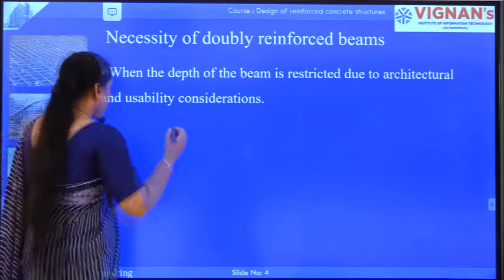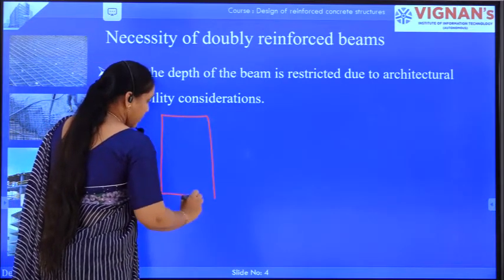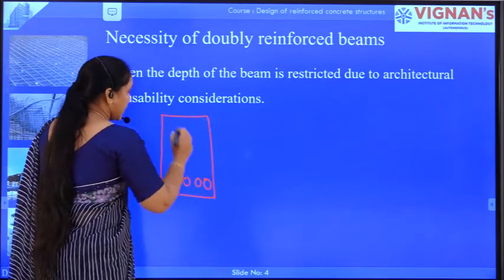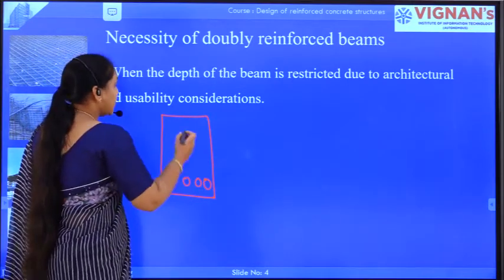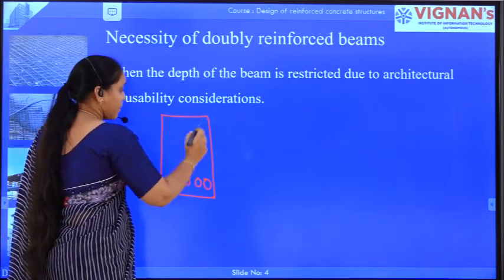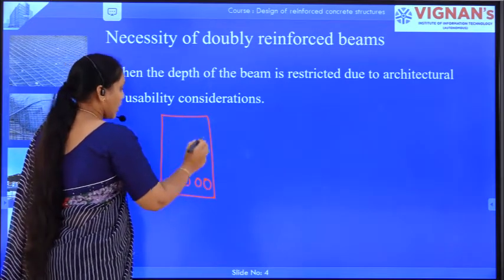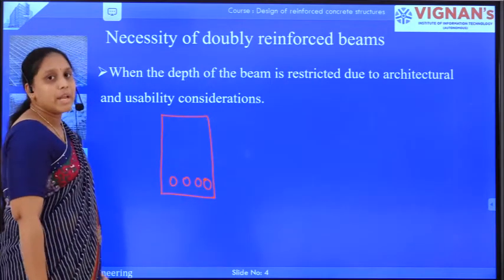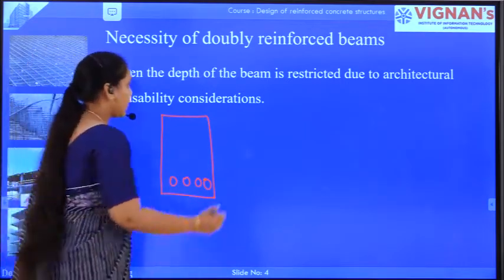Let us see now. If the depth of the beam is increased to carry the moment, all this part is under compression, that is, all the compressive forces are taken up by the concrete and all the tensile forces are taken up by the steel. So due to any reason, if the depth of the beam is restricted, that is, if it has to be reduced,